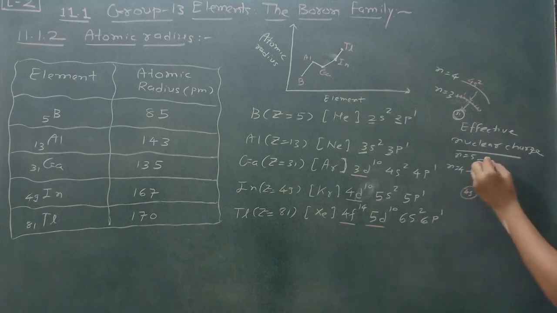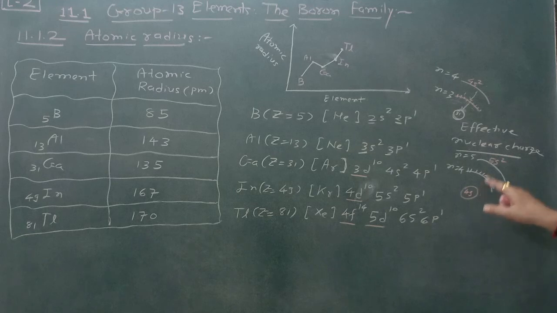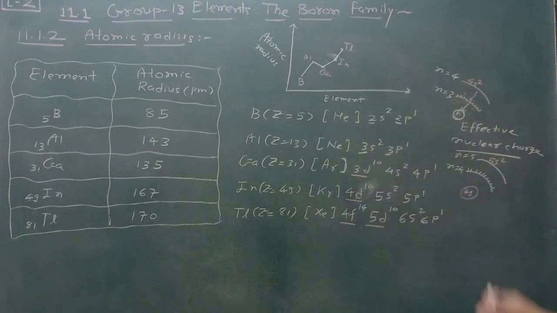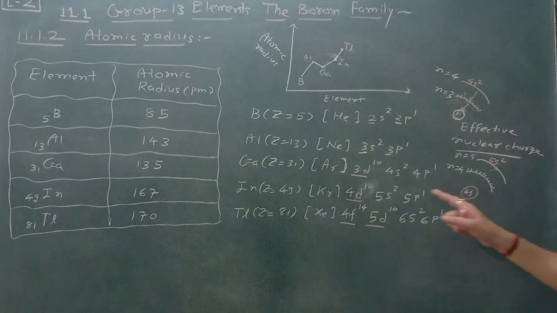So first of all, the electron entered in 5s2, then they enter in 4d10, but there is no effect because the effective nuclear charge has already increased due to 3d10, 4s2, 4p1, and that's why we can say that they are not attracted towards this one, but they are released. Instead, 5s2, 4d10 and 5p1 are there.